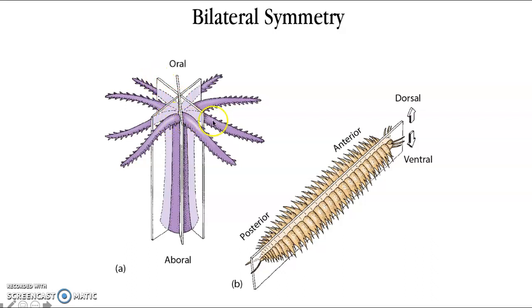So each one of those is going to be perfectly equal to each other. This right here where the mouth is, that's known as the oral side, and then opposite of that is known as the aboral side. Anytime you see the word a in front of a word, it means not. So we have the mouth side and we have the not mouth side. And that's what we see with organisms with radial symmetry, just two different sides.